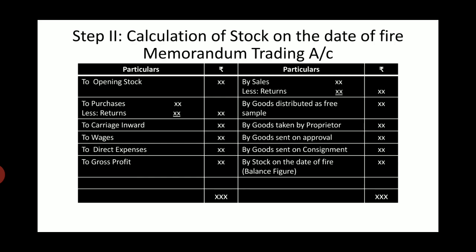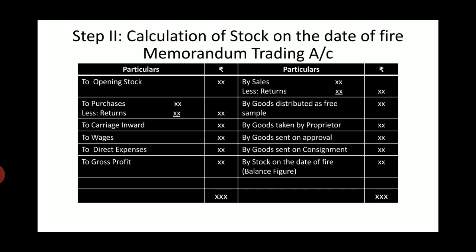My dear friends, normally gross profit is the balancing figure from the trading account. But in case of memorandum trading account, gross profit is not the balancing figure. It is some other figure which is going to be the balancing figure. Then in that case, how to calculate gross profit? Now here we have to refer to our step number 1, that is gross profit ratio. Now with the help of that gross profit ratio, we will get the gross profit for that memorandum trading account.